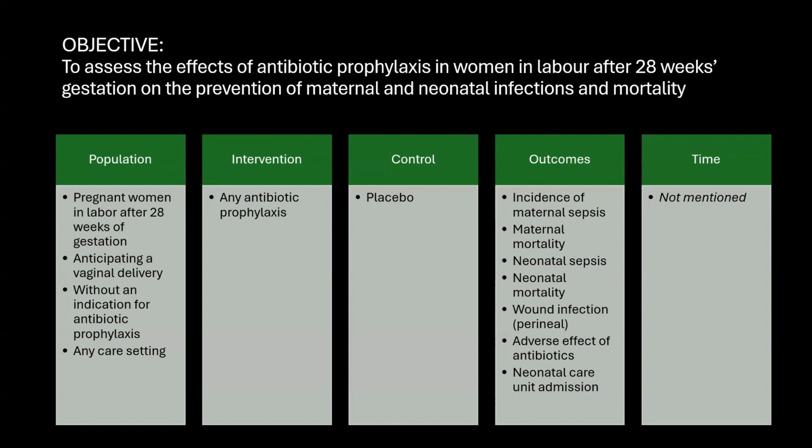So the population they have taken is pregnant women in labor after 28 weeks of gestation. They should be anticipating a vaginal delivery. They should not have any indication for an antibiotic prophylaxis, for example, a cesarean section. And the study was done in any care setting. So the intervention was any antibiotic prophylaxis, and the control was placebo. So they have looked at a list of outcomes: the incidence of maternal sepsis, maternal mortality, neonatal sepsis and neonatal mortality, wound infection, and the adverse effects of antibiotic, as well as the neonatal care unit admission. And the time they've not mentioned, but usually all MMR is checked around 6 weeks.